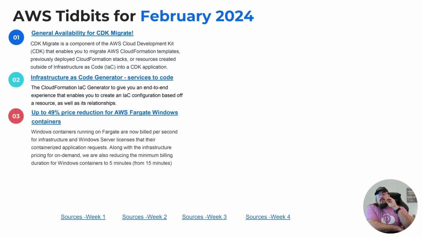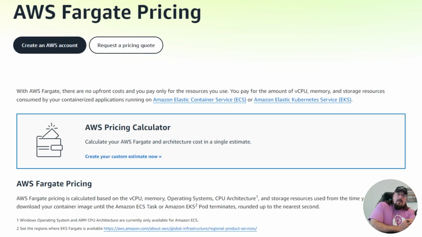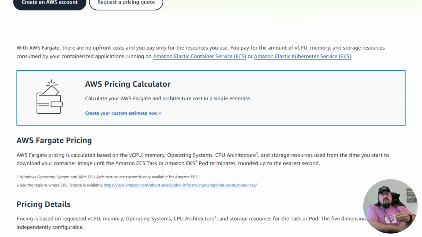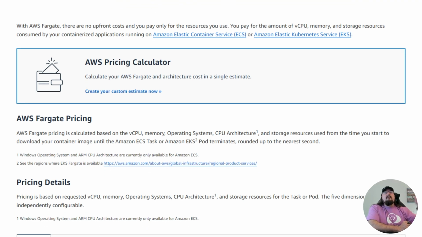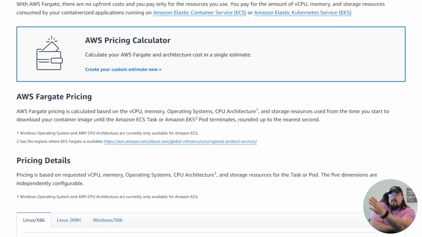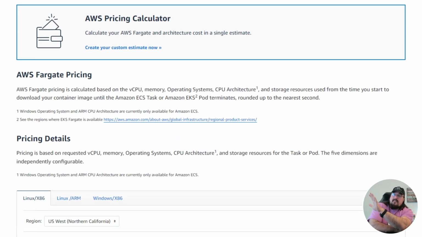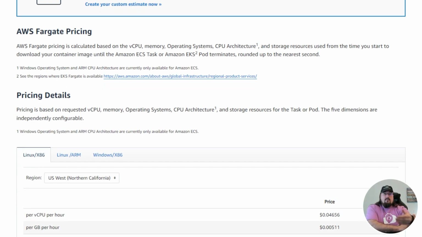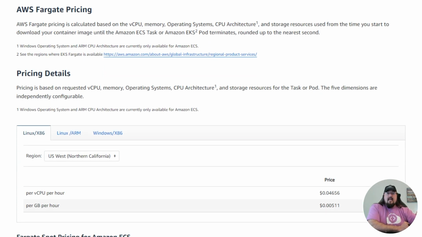Number three, so you probably heard of Fargate, which is ECS and EKS's launch type. It's not a separate service. I don't care what you say, AWS. I know, it's funny. So bottom line is that Fargate is a launch type, similar to EC2 as a launch type for the Elastic Container Service and the Elastic Kubernetes Service. So what's happened is that number three in this month is that AWS has actually reduced the cost of the serverless version of ECS and EKS for Windows.